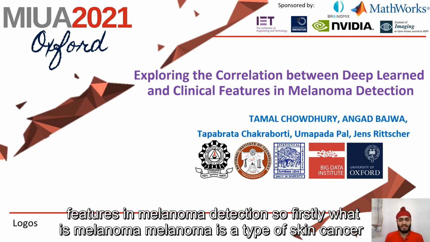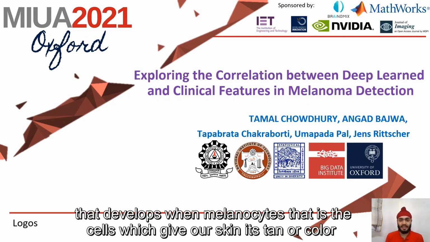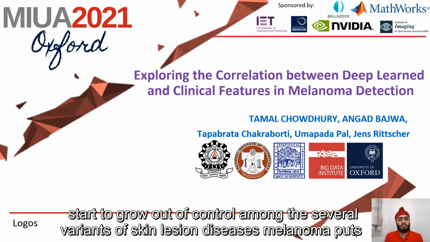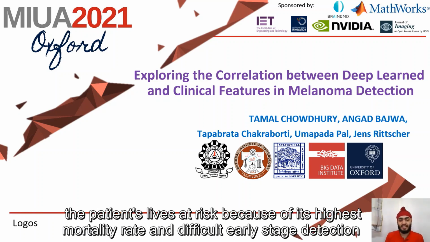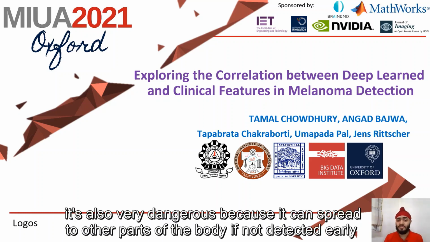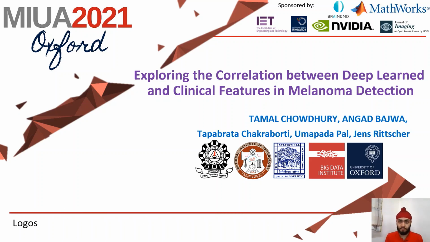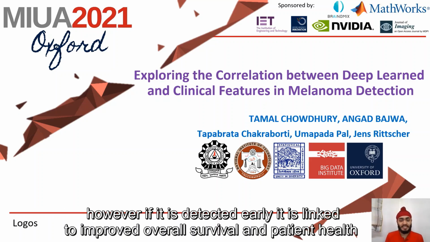Melanoma is a type of skin cancer that develops when melanocytes, that is the cells which give our skin its tan or color, start to grow out of control. Among the several variants of skin lesion diseases, melanoma puts the patient's lives at risk because of its highest mortality rate and difficult early stage detection. It's also very dangerous because it can spread to other parts of the body if not detected early. However, if it is detected early, it is linked to improved overall survival and patient health.